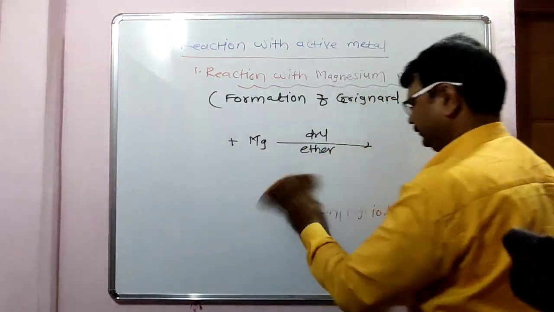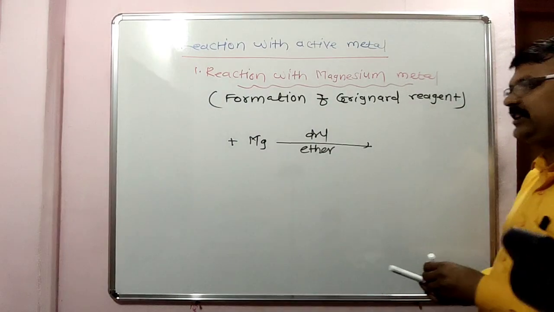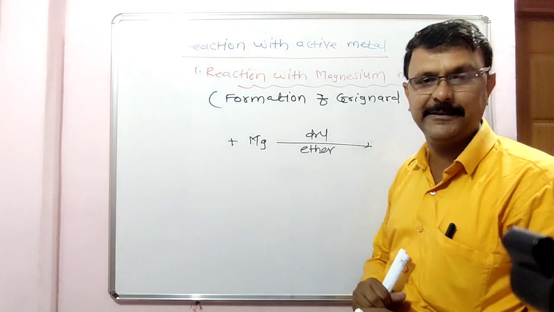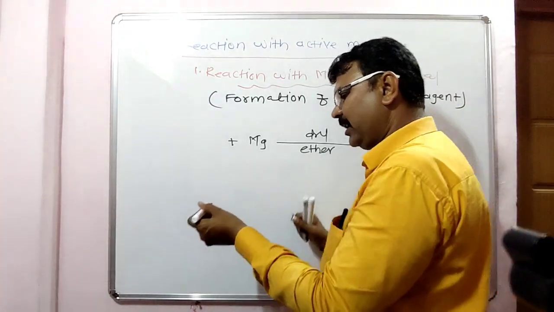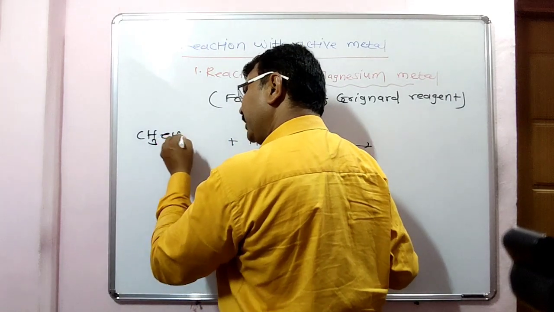Look here, next question. What is the action of magnesium metal on ethyl bromide? Ethyl bromide here is CH3, next CH2, next Br.